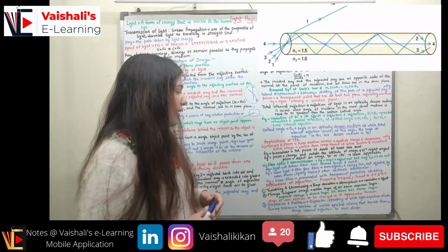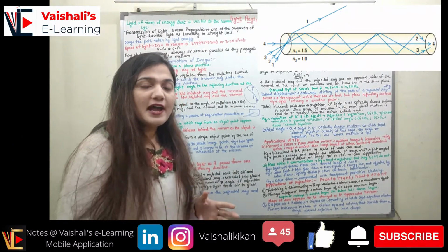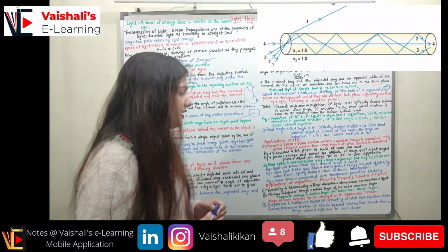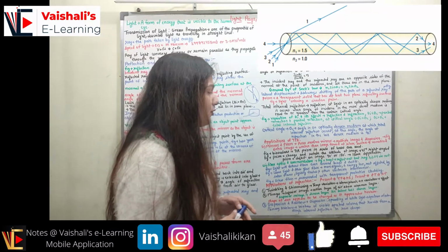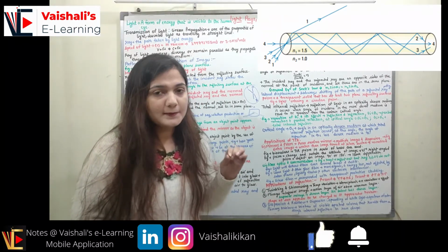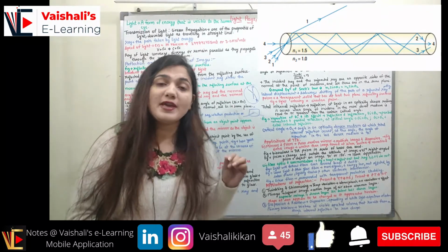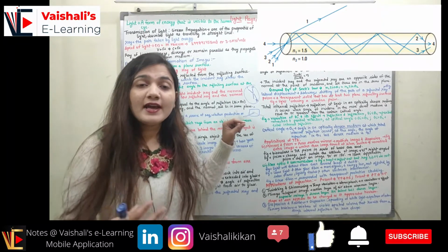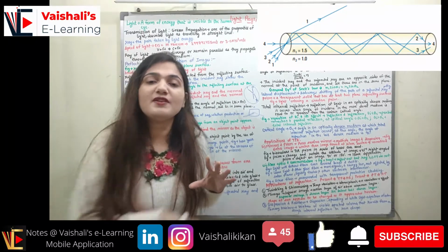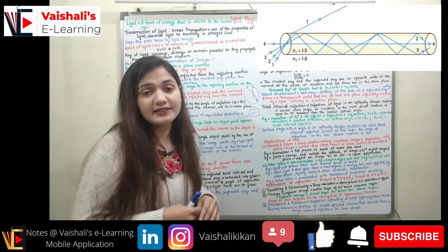Now coming to the next application of the total internal reflection, which is in fiber optics and communication. In optical fiber communication, we are using the concept of the total internal reflection. You can see the figure here. Ray 1 is reflected out, but rays 2, 3 and 4 are not reflected out from the optical fiber. Ray 1 only has been reflected out because it is not obeying the critical angle rule, right? So when the angle of incidence is more than the critical angle, the ray will be trapped inside the optical fiber and will move inside it. There is very little loss of light energy in this case.